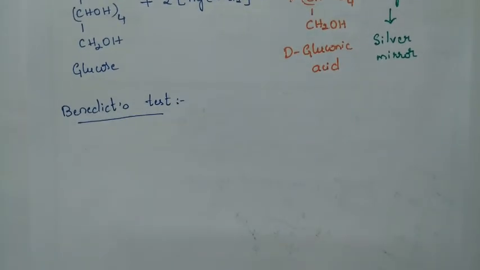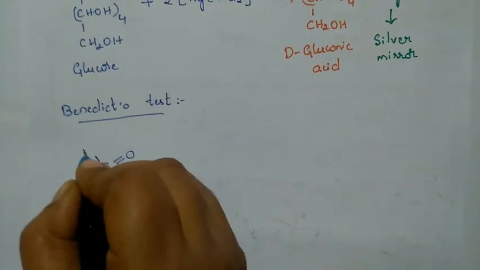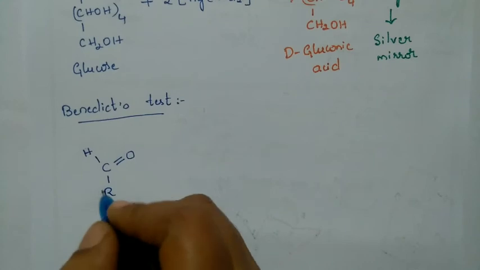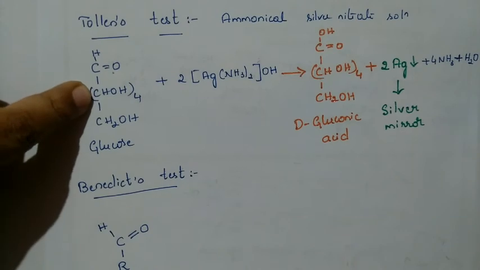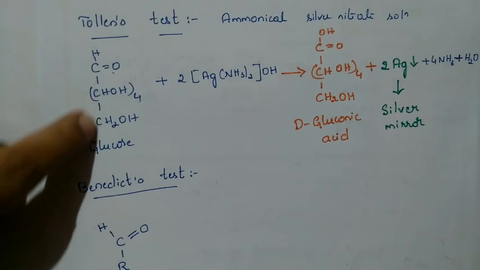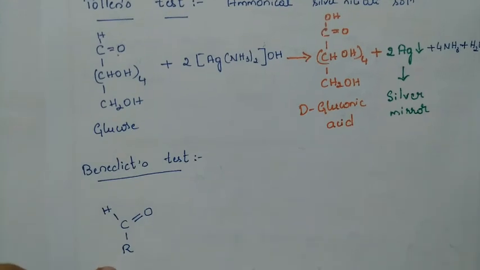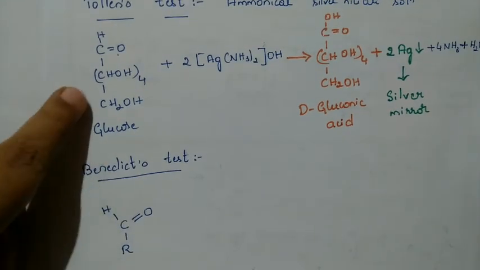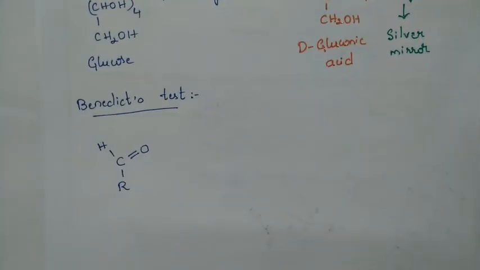Benedict's test. So we'll just consider an aldose, that is either glucose or any compound with an aldehydic group, as you can observe here. In this compound, CHO, then CHOH four times, then CH2OH, it is a carbon chain. That entire carbon chain is written as the R group here. I hope it is clear.